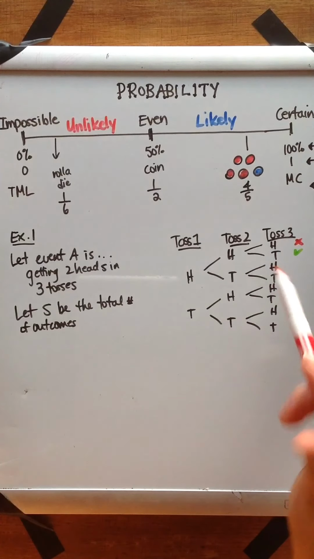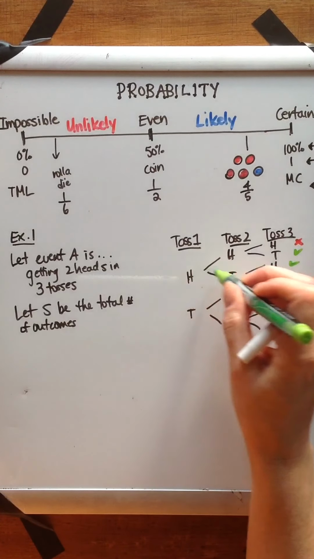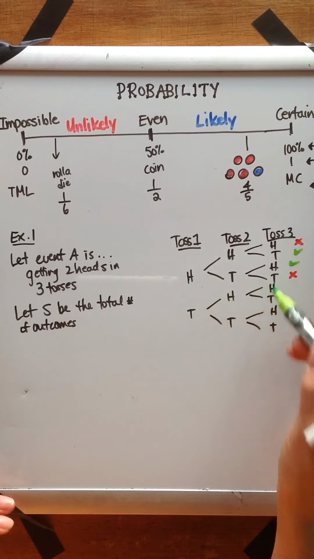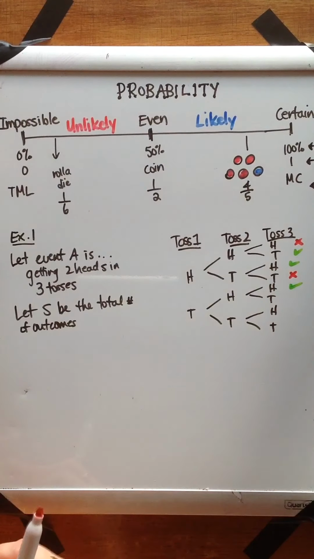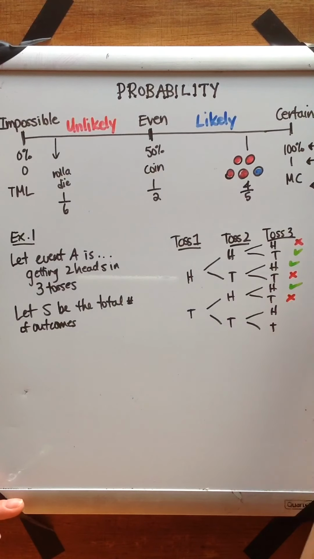And if I follow every pathway, here I have head, tail, head, that would be a yes. Head, tail, tail will be a no. Tail, head, head would be a yes. Tail, head, tail would be a no. And the last two would also be no's. So, how many times does event A happen?